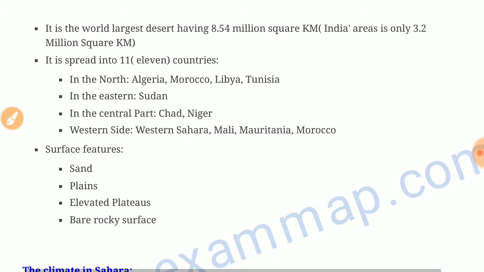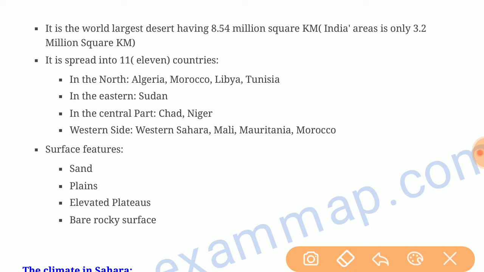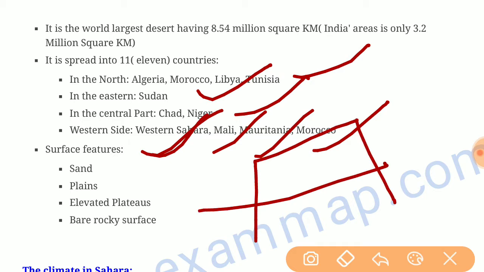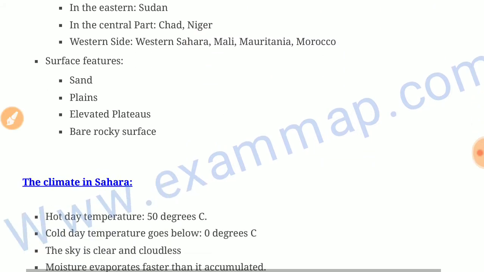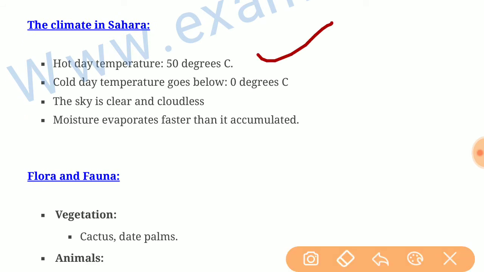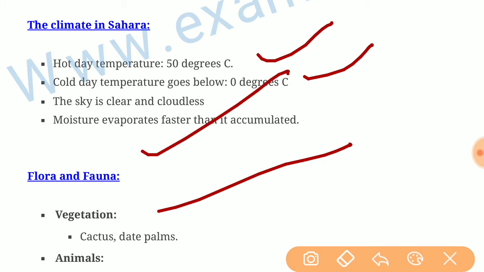It is spread across 11 countries of Africa: in the north Algeria, Morocco, Libya, Tunisia; in the east Sudan; in the central part Chad, Niger; and in the western part Western Sahara, Mali, Mauritania, and Morocco. Surface features are sand, plains, elevated plateaus, and bare rocky surfaces. The climate of the Sahara Desert is as hot as 50 degrees Celsius and as cold as 0 degrees Celsius. The sky is clear and cloudless. Moisture evaporates faster than it accumulates.